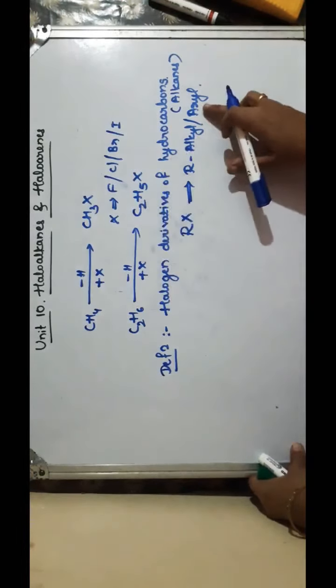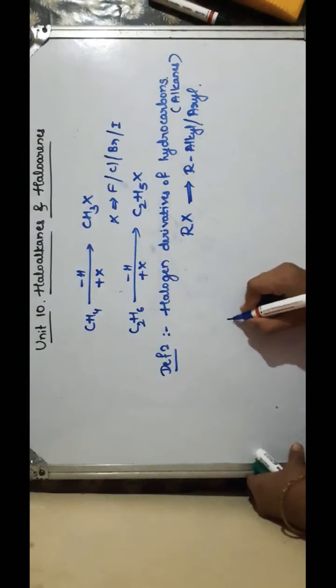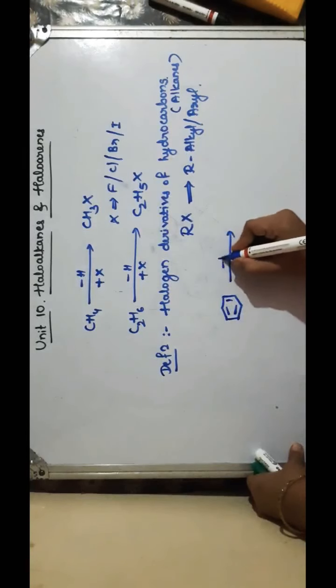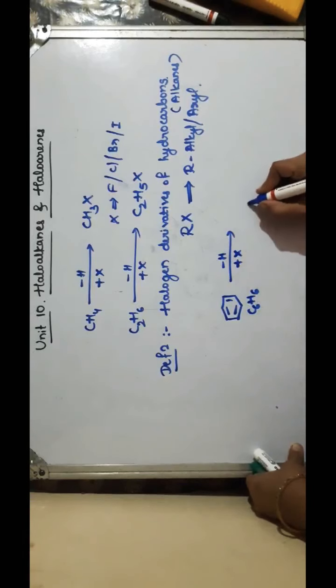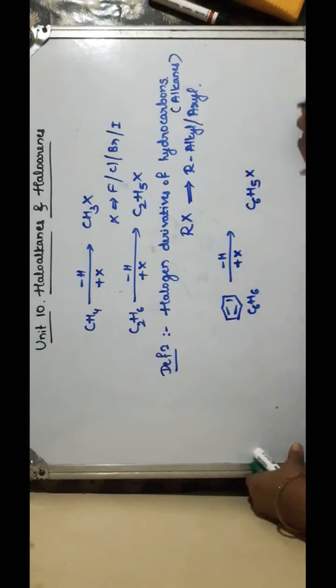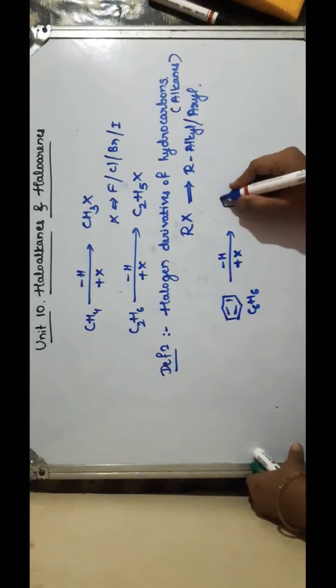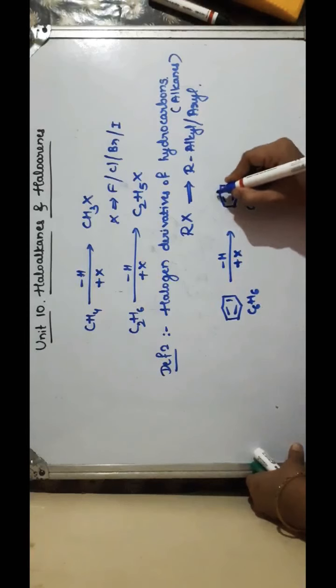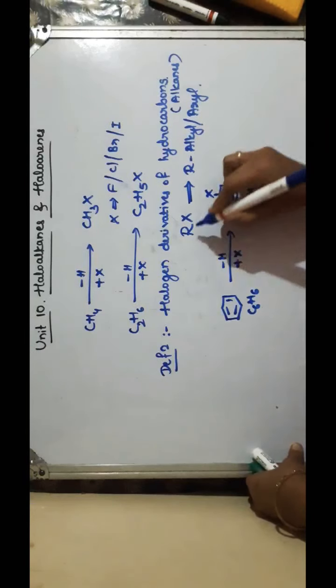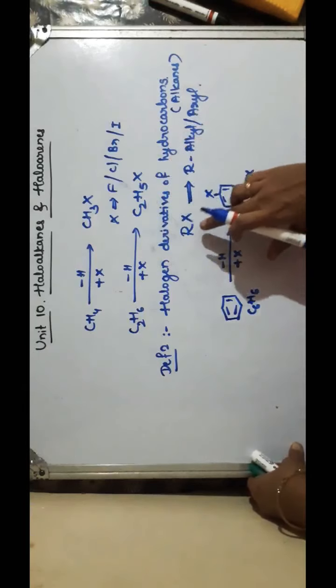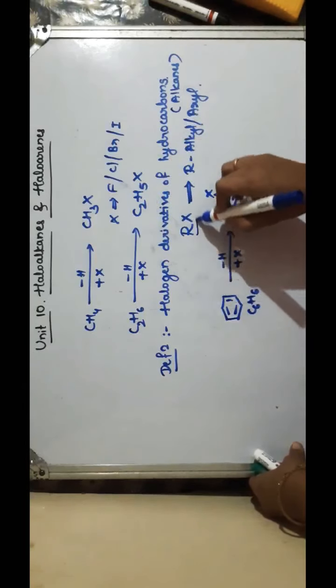If it is an aryl, then if I consider the benzene ring, with formula C6H6, and if I remove one hydrogen, then it becomes C6H5. In that place I'll be putting one halogen. So this becomes C6H5X. So this is now an aryl group. Here R is an aryl group. So generally haloalkanes or haloarenes are represented by the term RX.